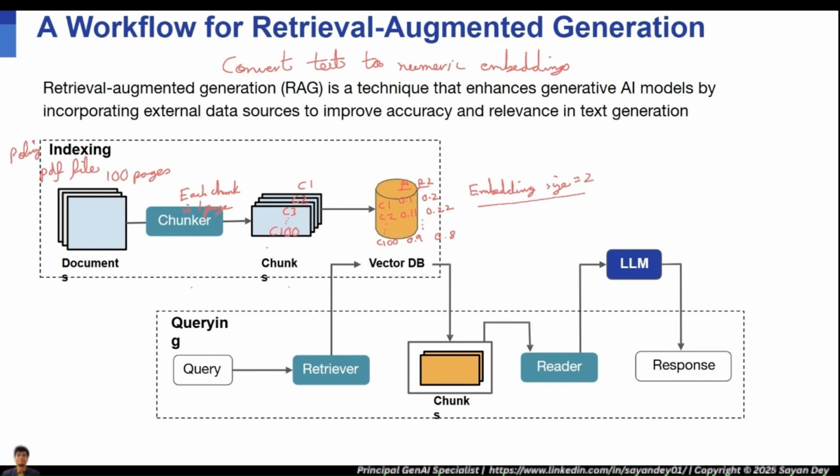Now come to the second part. This is usually the first part of the whole RAG workflow, the vector DB creation. Even when we see the demo, we will see the exact way. The first part that we will do is the vector DB creation. We take the document, and from the document, we do the chunking and we create the vector DB.